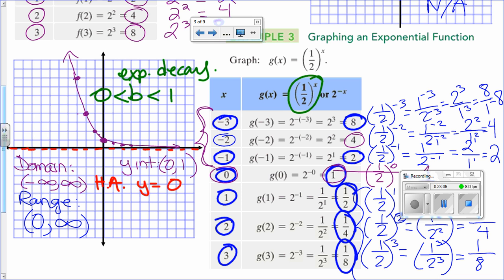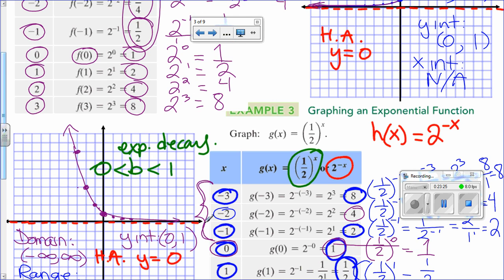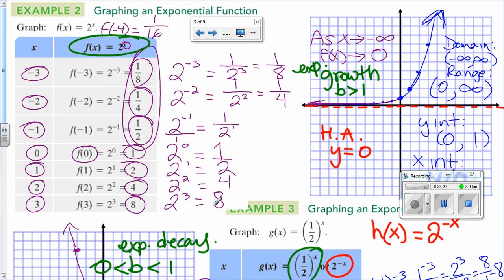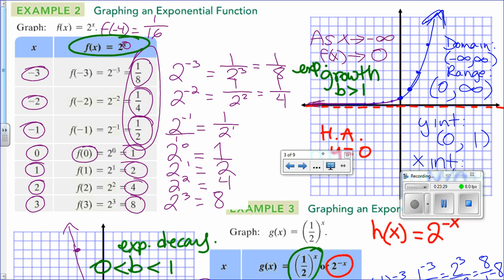Now, the graph of this one is comparable to the graph of 2 to the power negative x. So let me call that function h. So h of x is 2 to the power negative x. So if I compare that one to the first function that we graphed, actually, let me just write it here. So f of x is 2 to the power x.